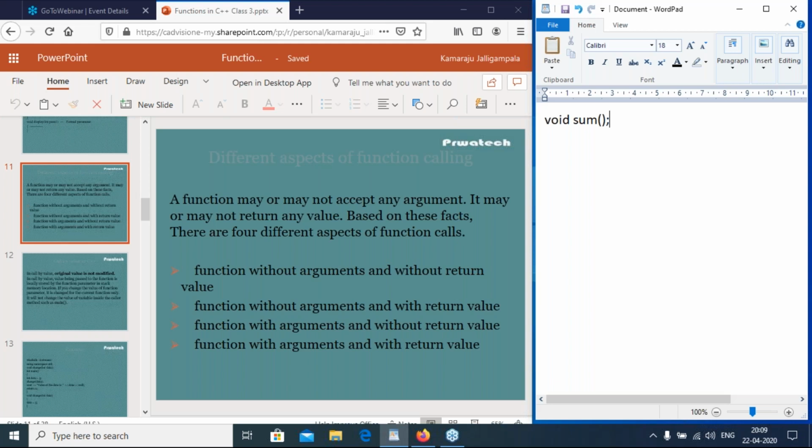So for this example, I have main function calling sum.